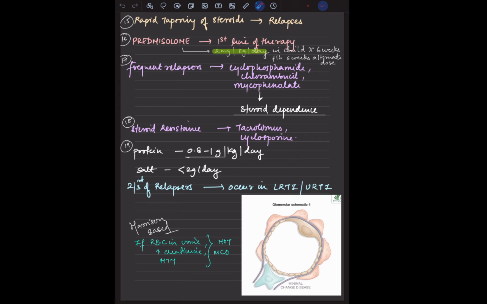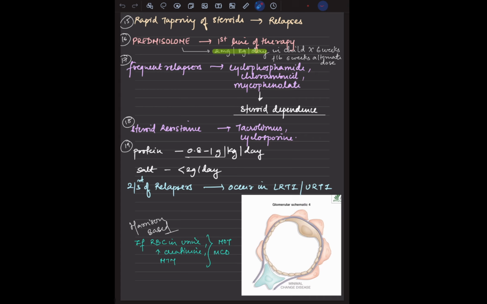Okay, so when it comes to treatment, we give prednisolone, right? So how do we give it? We give 2 milligram per kg per day for 6 weeks, followed by 6 weeks of alternate-day dosing. So remember this, it is very important: 2 milligram per kg per day, whereas in adults it is 1 milligram per kg per day.